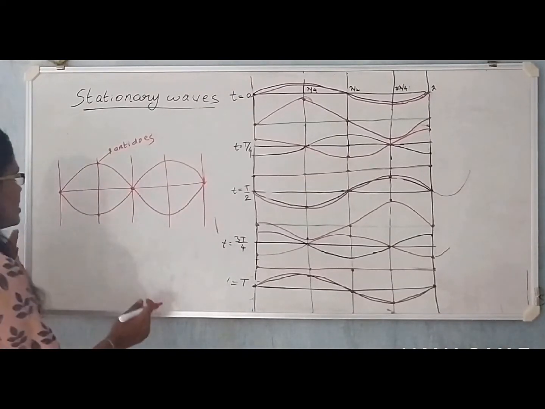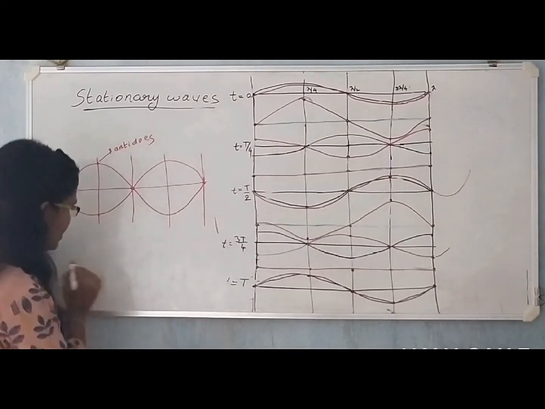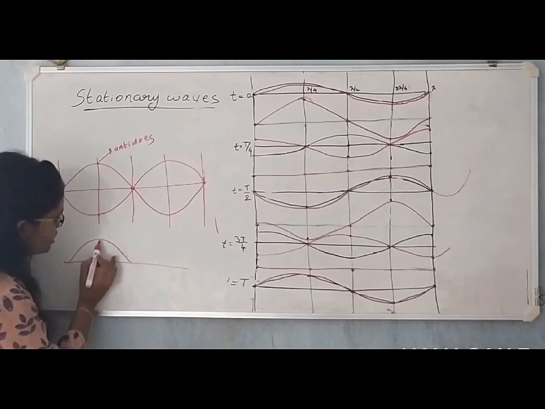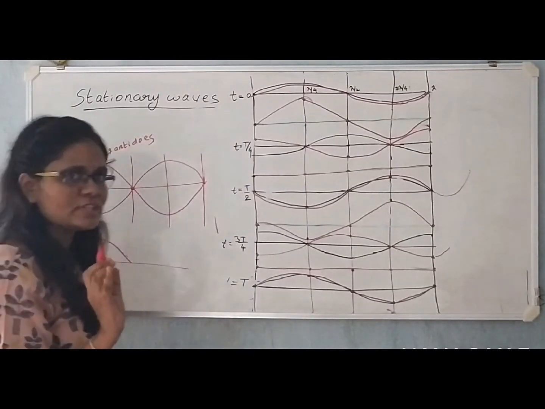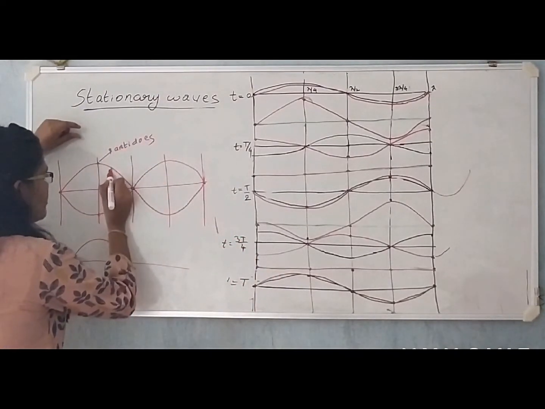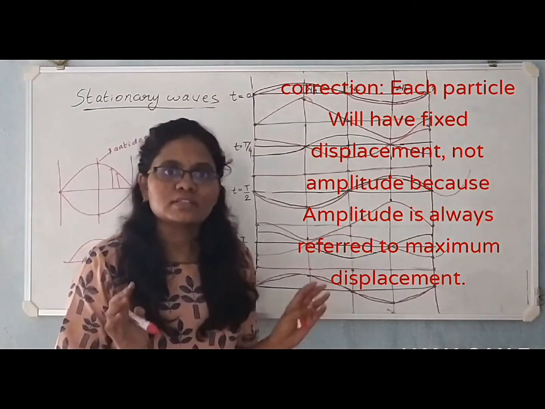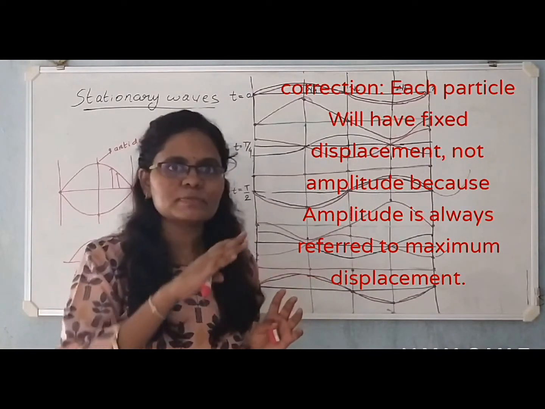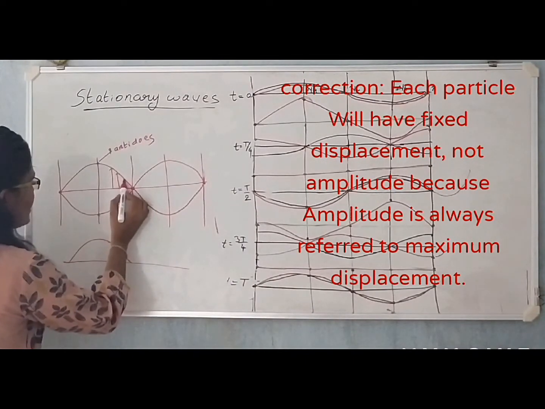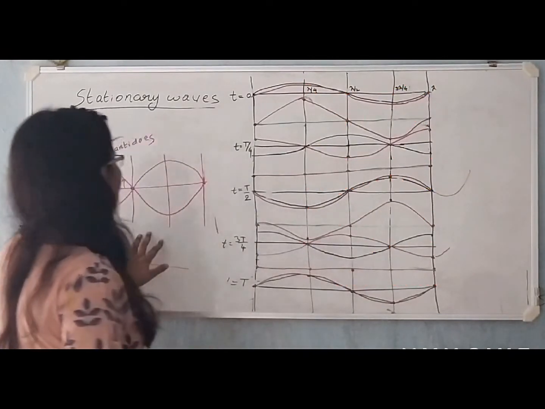So this is unlike a progressive wave. What we have seen in a progressive wave is that the crest forms at each point on the wave. So each point on a wave undergoes maximum displacement and forms a crest. But in stationary waves, each particle will have its fixed amplitude and that amplitude doesn't change with time. So stationary waves are moving in space, but they are stationary in time because there is no change in amplitude of these particles with respect to time. So these are the stationary waves.